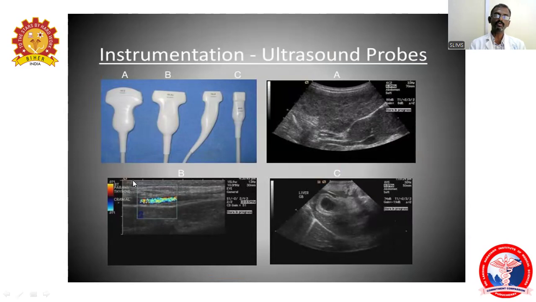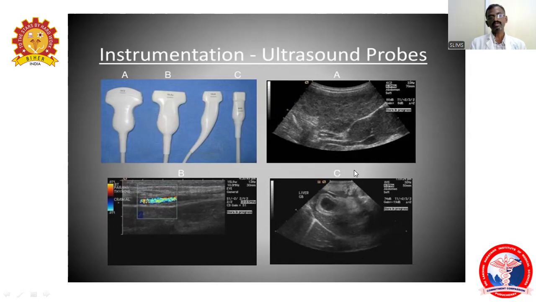So what are the instrumentation normally used in the ultrasound probes? Normally we have four probes. So what are the probes? A curved linear or sectoral probe, a linear probe, and then the cardiac probe. This cardiac probe will be the pediatric cardiac probe as well as the adult cardiac. So here we can use Doppler for sectoral and linear probes.